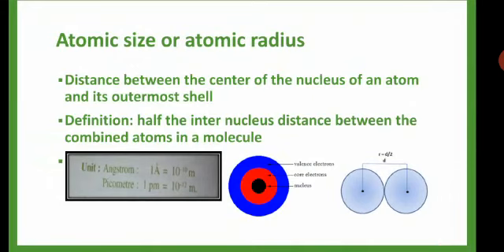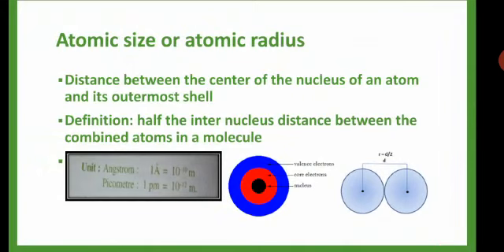So how does it vary across a period and down the group? If the number of shells increases, what happens? The atomic size will also increase. So while coming down the group, the atomic size increases. While going across the period, the number of valence electrons increases, so the nuclear charge will also increase because protons, the positive charge, will be increasing. So across the period, the atomic size decreases from left to right.